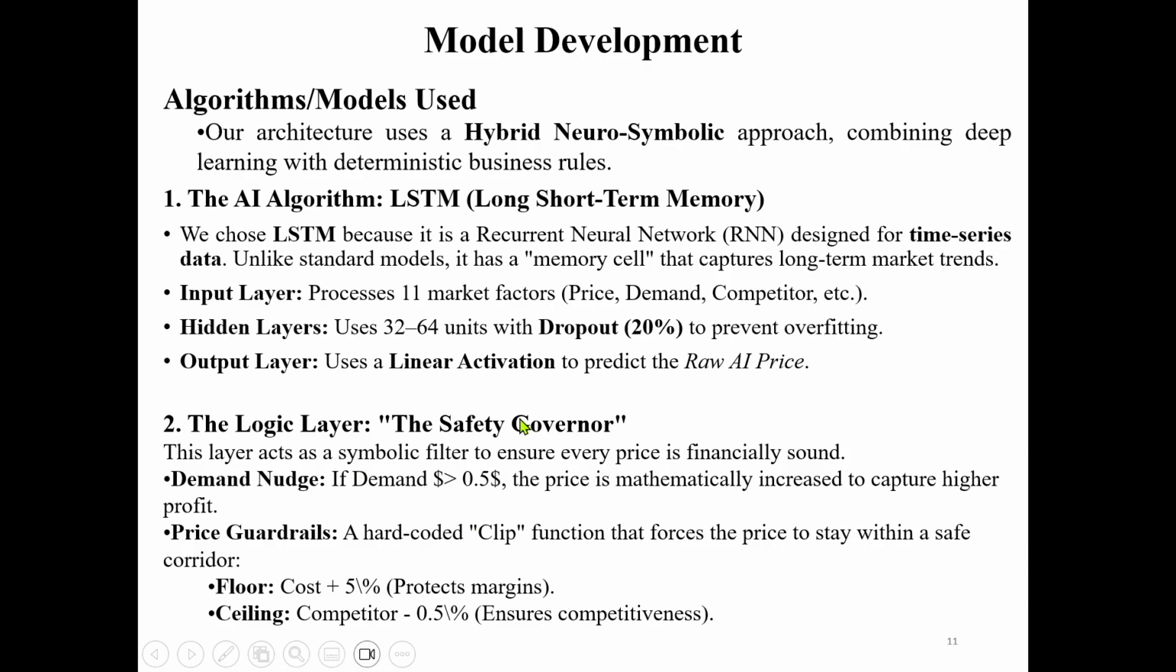Then the logic layer, the safety governors. This layer acts as a symbolic filter. If the demand is higher than 0.5, it increases the price of the product. If the demand is lower than 0.5, it reduces the predicted price. Then price guardians: the price must be higher than the cost price and lower than the competitor price, 0.4% lower than the competitor price and 5% higher than the cost price.